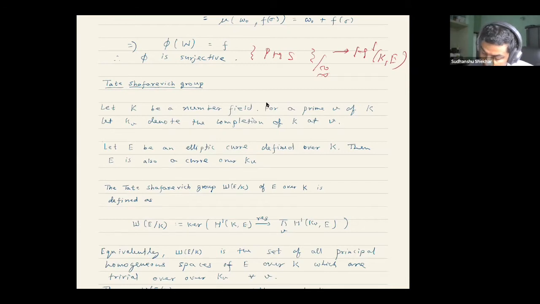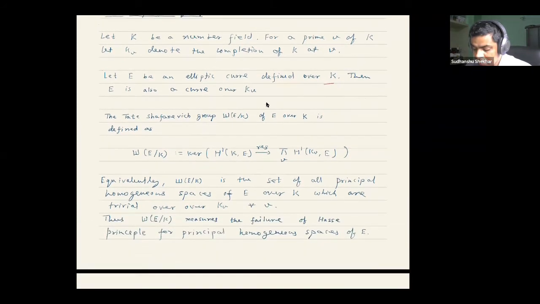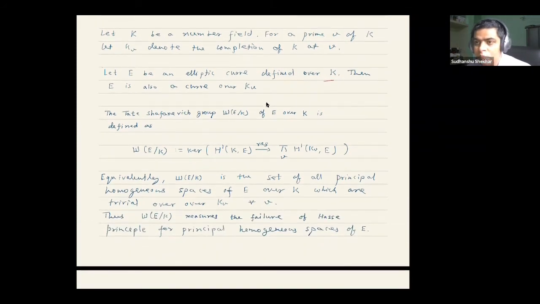So once I have a curve over K, the same curve E is also a curve over K_v, and the Tate-Shafarevich group is defined as the kernel of this restriction map. Remember, in the beginning of these lectures, we had defined a restriction map of group cohomology.